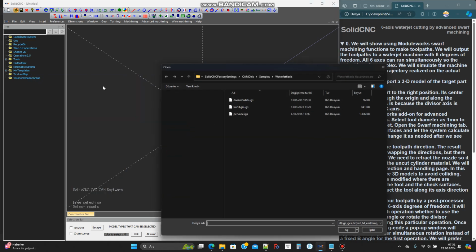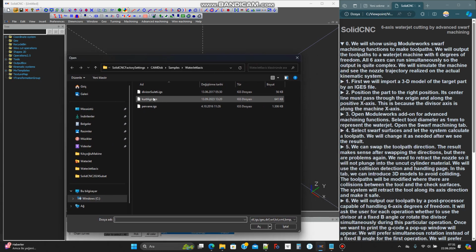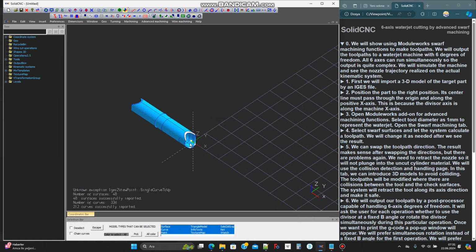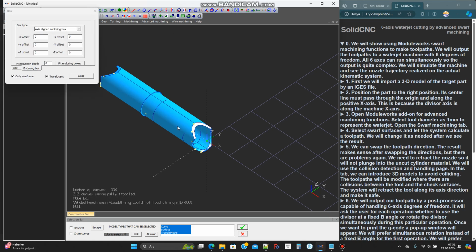We will show using Moduleworks swarf machining functions to make toolpaths. We will output the toolpaths to a waterjet machine with 6 degrees of freedom. All 6 axes can run simultaneously, so the output is quite complex.